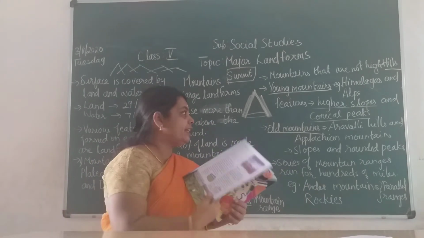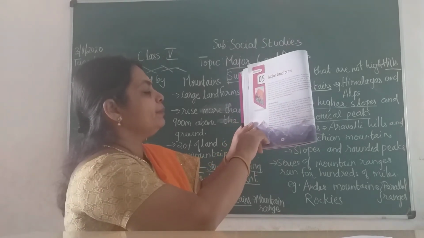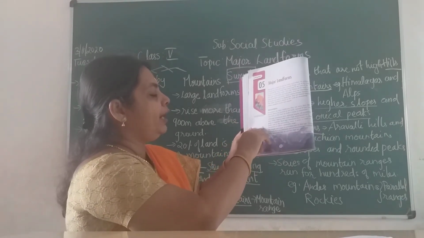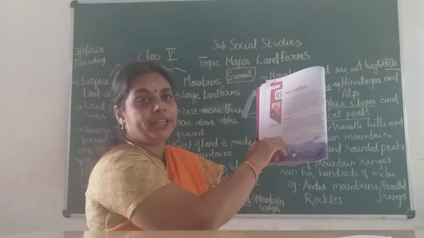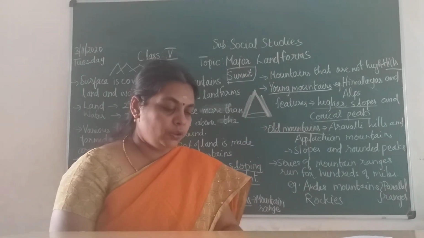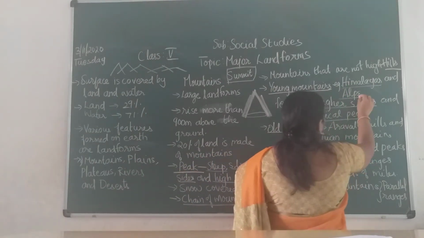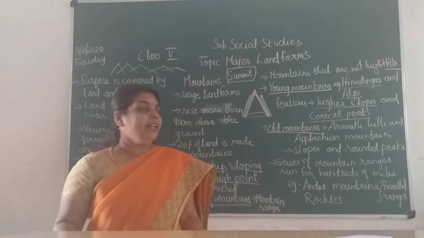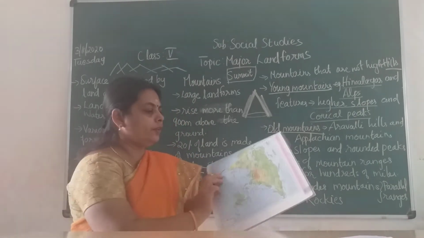Here we can see the picture of the Himalayas. See here, it has a steep slope and a peak over here. Higher slopes and conical peaks. The best examples are the Himalayas and the Alps mountains.